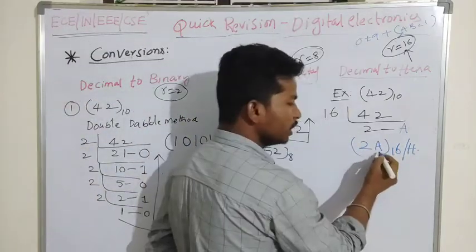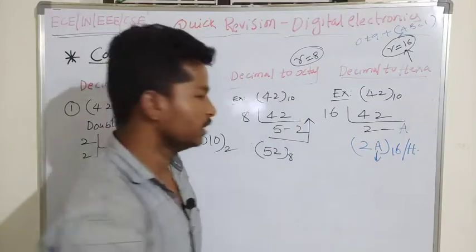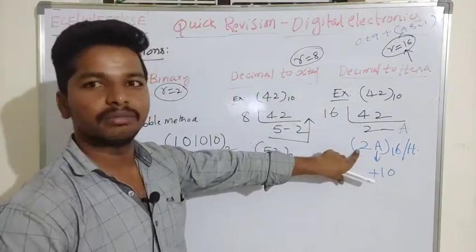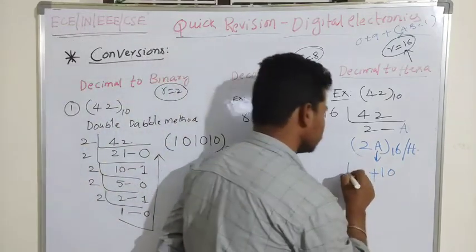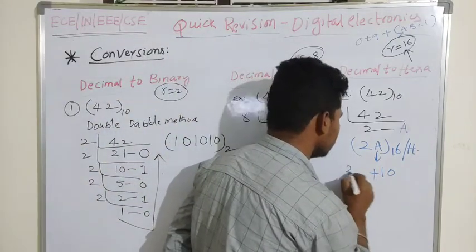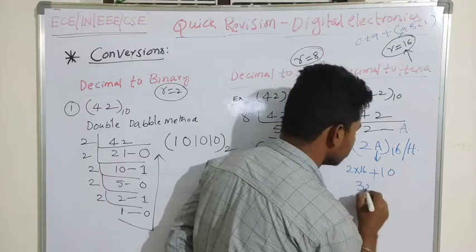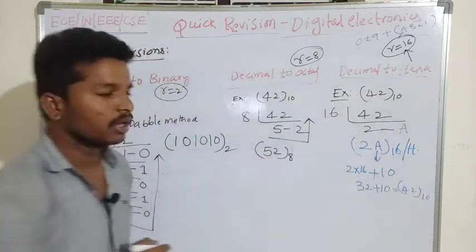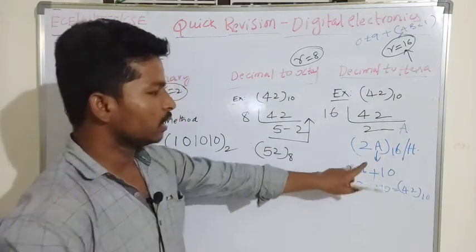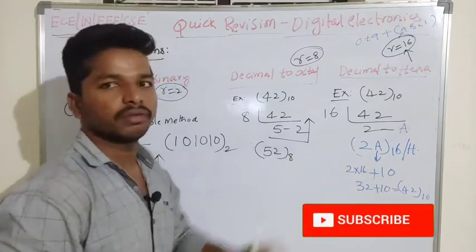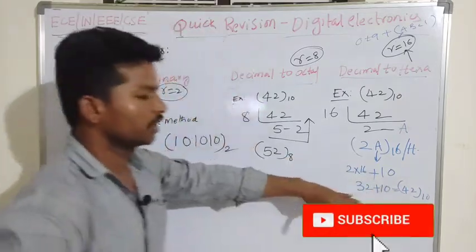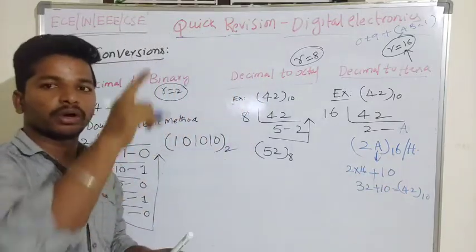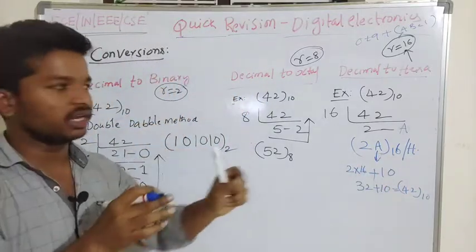So I already said that for the 16, it will be 10 plus 2 multiplied by 16. 2 into 16 is nothing but 32, plus 10, which is equal to 42 in the decimal number system. I just multiplied the positional value with the face value of the number, so that I got 32, and also A into 16 to the power of 0, which is 1 into 10, nothing but 10.